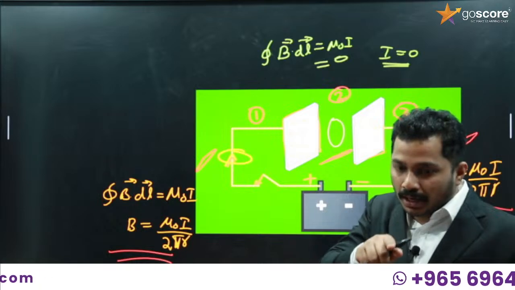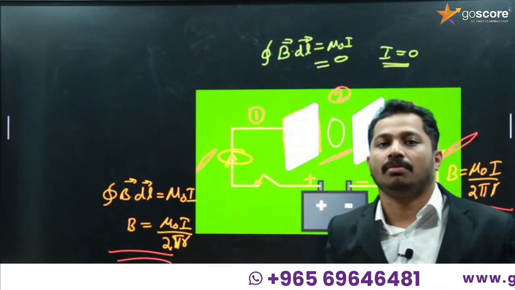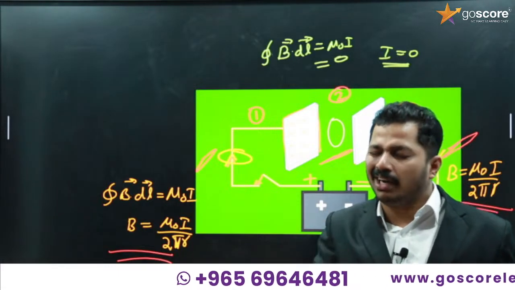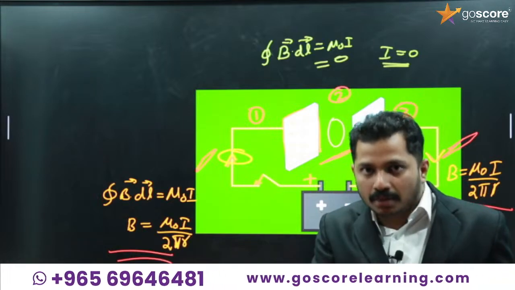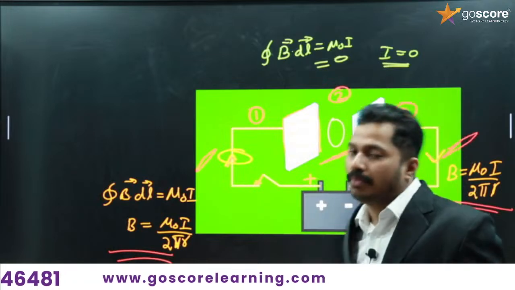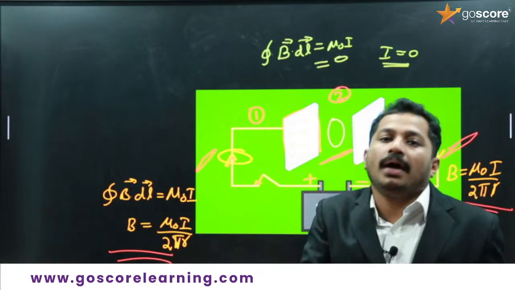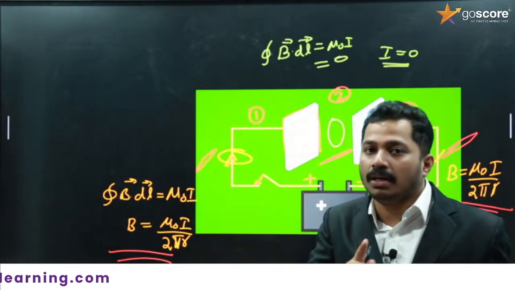And there should be a current. Whenever there is a magnetic field, there will be a current, right? Only current can give rise to a magnetic field. So as there is a deflection in the needle, there should be a magnetic field, which means there should be a current. And that current present in between the plates of a capacitor is called by Maxwell displacement current.